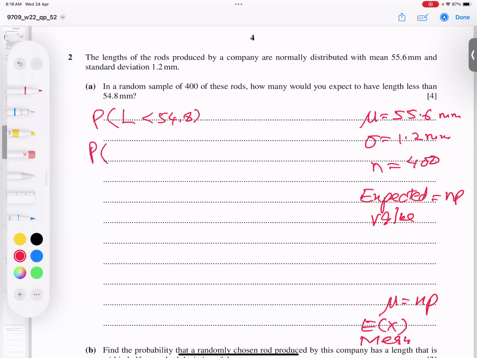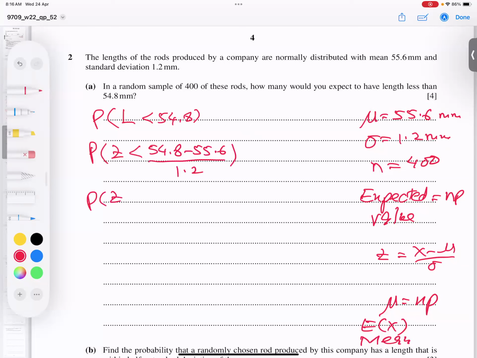So how do we write it, students? This is a Z, meaning it is not in normal format. So I write Z. And what is the formula? There is a special formula for it: Z equals X minus mean over deviation. X is the value which we have to convert, and the mean and deviation are given. So let's write 54.8 minus 55.6 divided by 1.2.